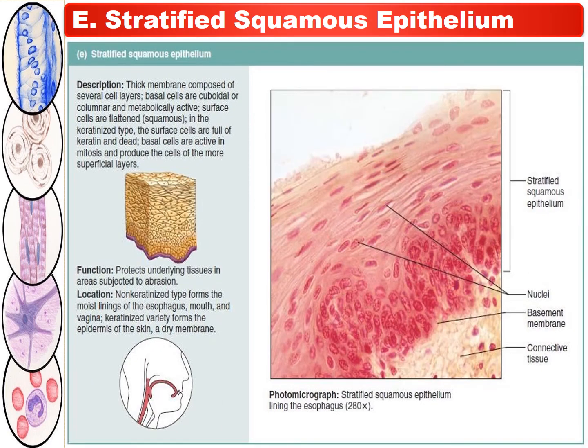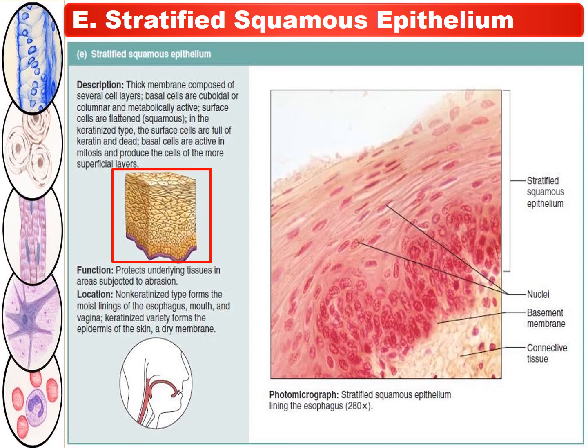Then the fifth type of epithelial tissue is the stratified squamous epithelium. The stratified squamous epithelium is showing the thick membrane composed of several cell layers. Just see the diagram here. The photomicrograph shows the stratified squamous epithelium lining of the esophagus. Here, this thick membrane is composed of several layers.